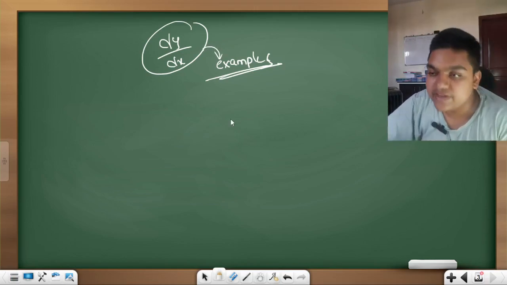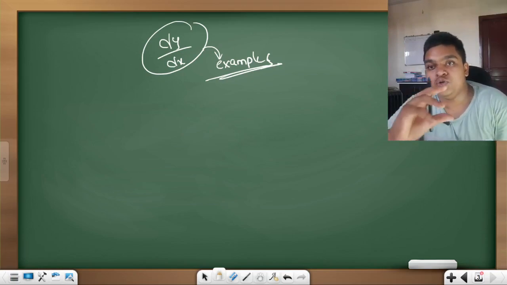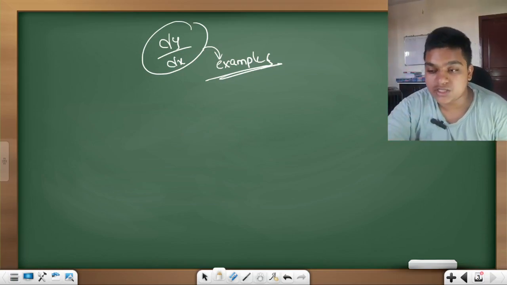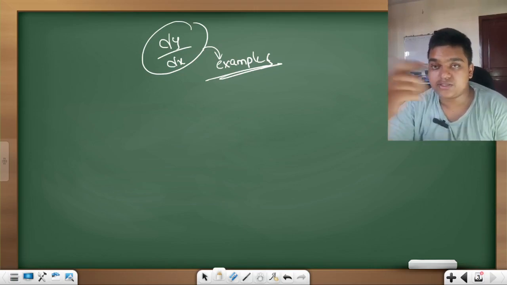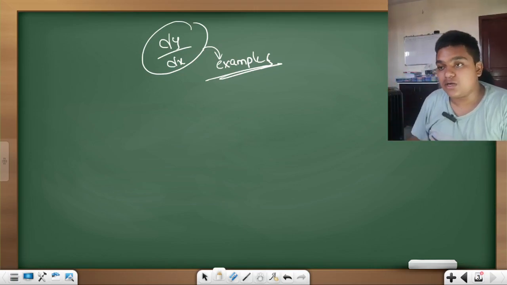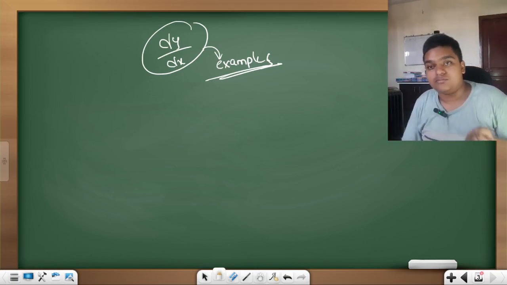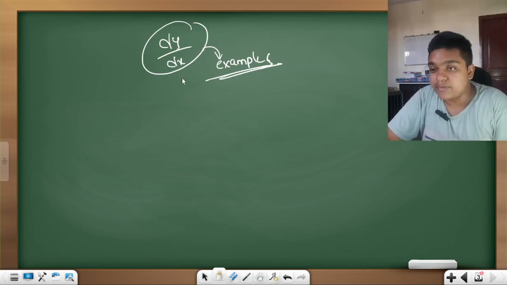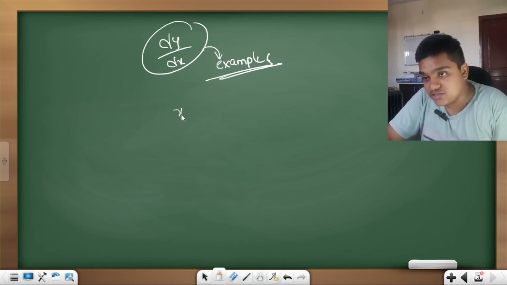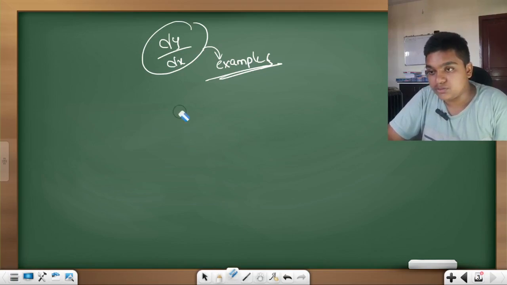For example, consider the use of this differentiation in kinematics, either straight line motion or motion in a plane. I'm just taking straight line motion. In that we talk about change of position with respect to time.